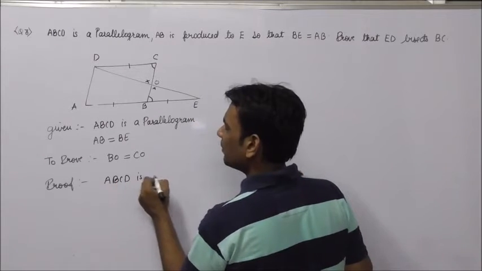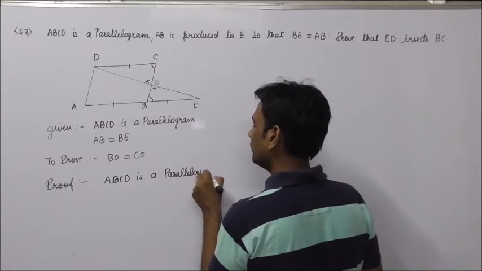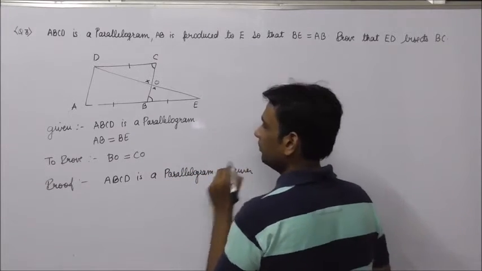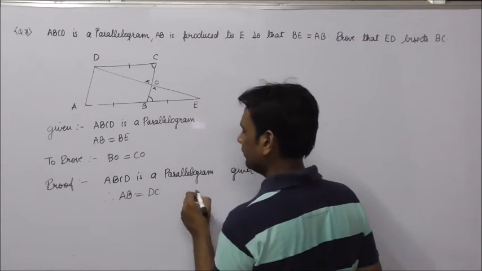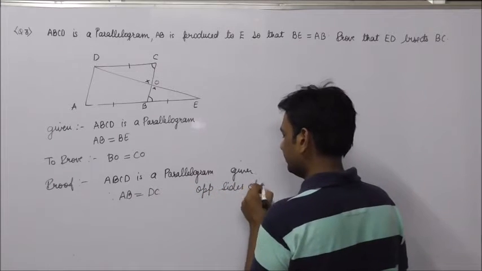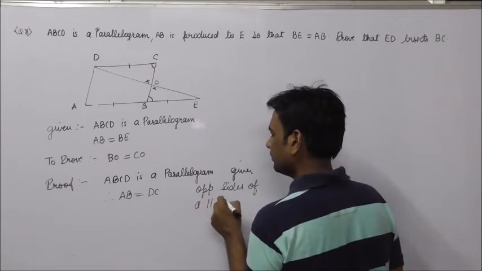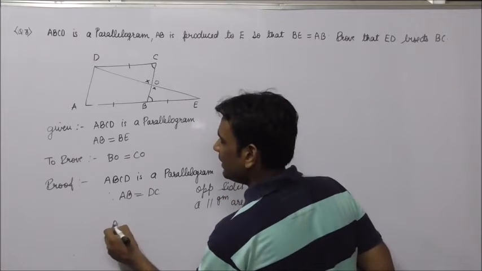ABCD is a parallelogram, given. So therefore AB is equal to DC. Opposite sides of a parallelogram are equal. And AB is equal to BE.